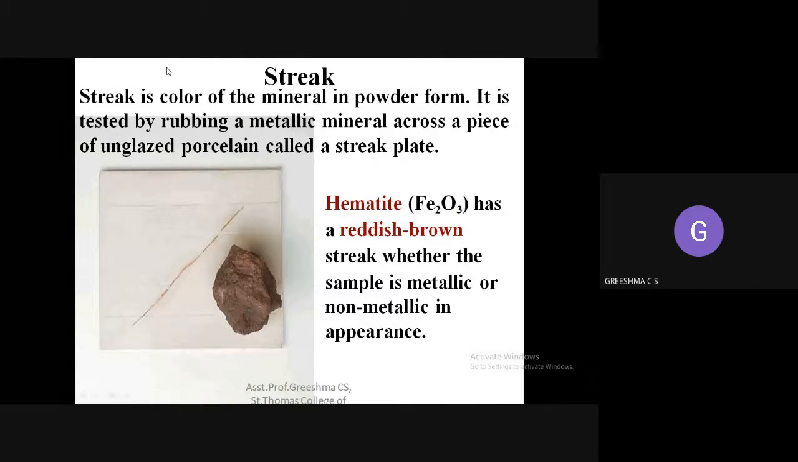So streak is the color of the mineral in powder form. It is tested by rubbing a metallic mineral across a piece of unglazed porcelain called a streak plate. So for the standard, how we are referring to streak is that it is the color of the mineral in the powder form. This hematite, I'm rubbing it against a white background. So what is happening? Some portion of that hematite is getting powdered here.